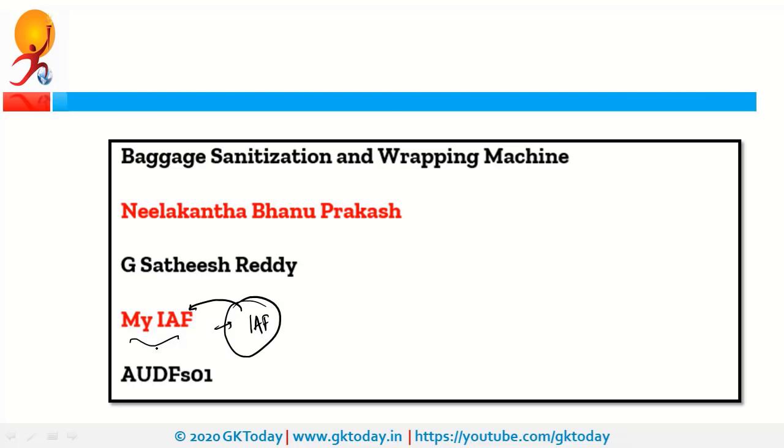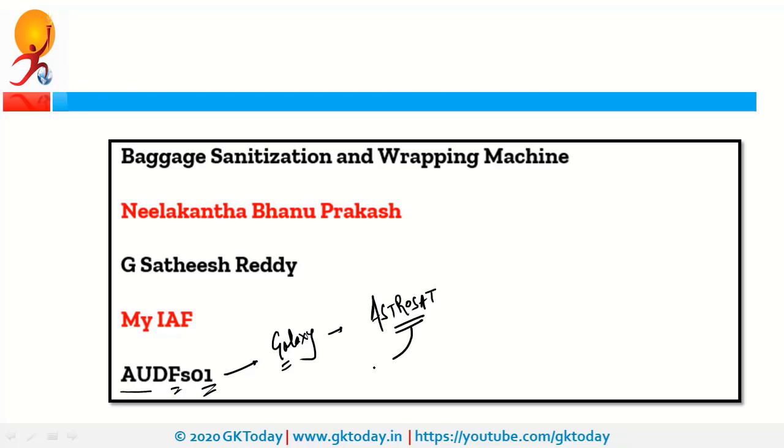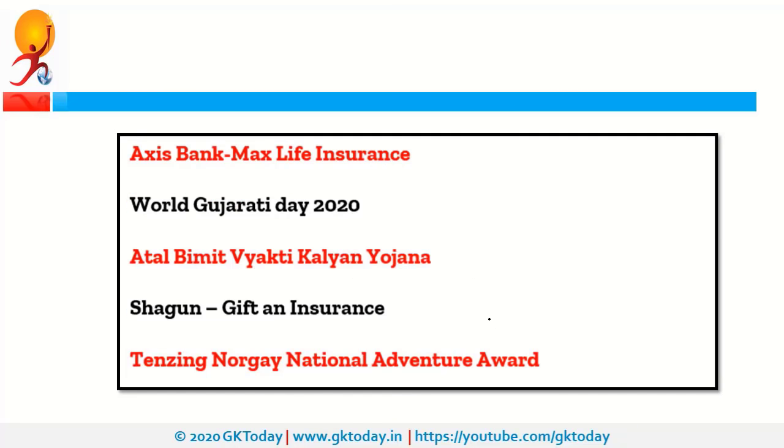Next is My IAF. So it was launched by Indian Air Force, and this is a mobile application to provide information related to career. Next is AUD FS01. So this is the name of galaxy, and why this galaxy was in news recently? Because AstroSat detected extreme UV light from this galaxy. Now what is AstroSat? It is a satellite by India, and therefore it is important.